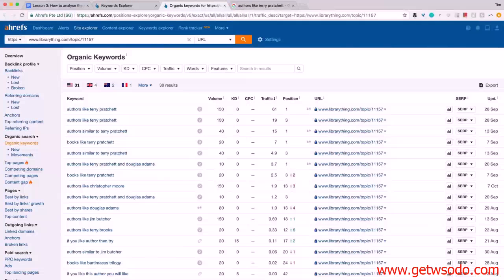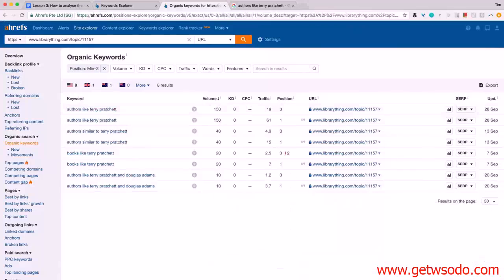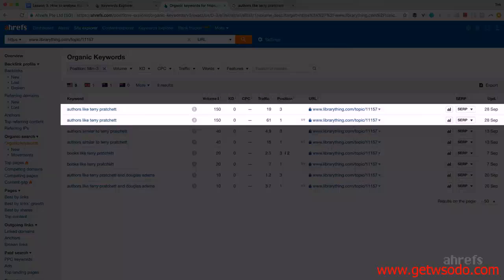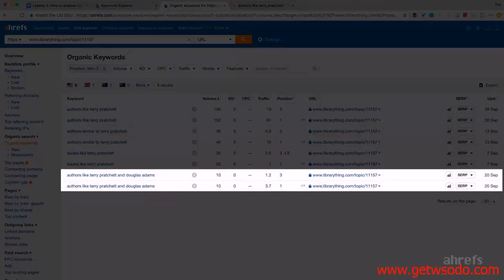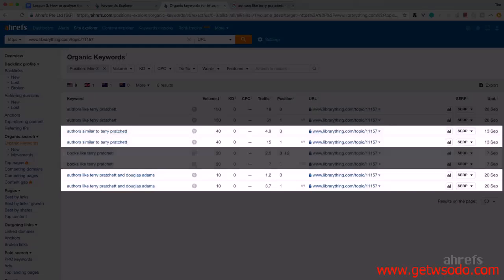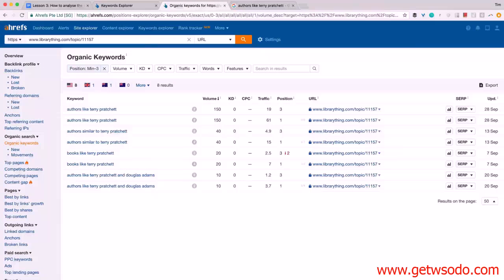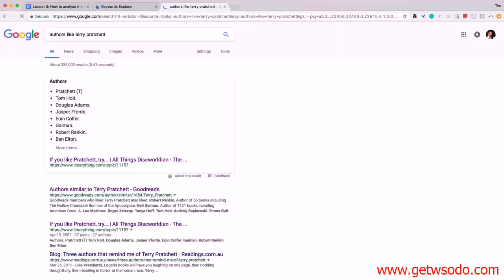But I don't need top 100, we just discussed that most traffic goes to top 3. So let's use positions filter to see the keywords where this article ranks in top 3. And except for my original keyword, authors like Terry Pratchett, this page ranks for 3 more similar searches. Authors like Terry Pratchett and Douglas Adams, authors similar to Terry Pratchett, books like Terry Pratchett. A duplicate keyword with quotation marks icon tells me that in addition to regular search listing, this page also ranks in a big featured snippet for each of these keywords.